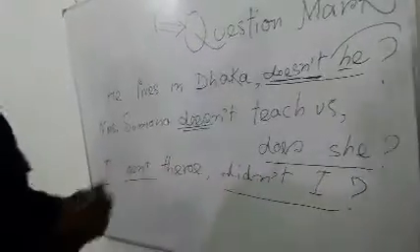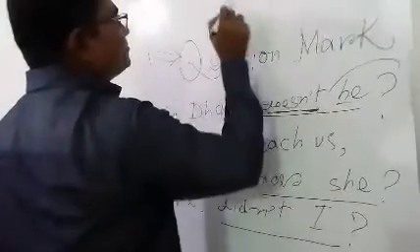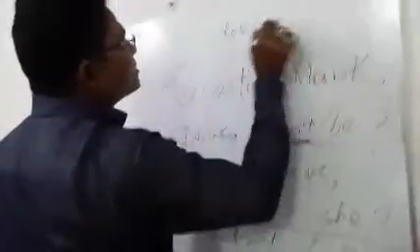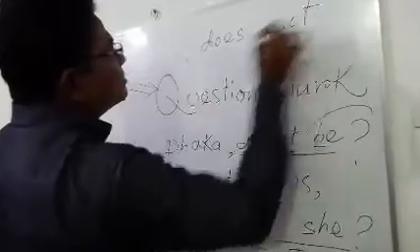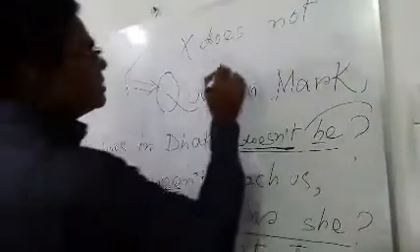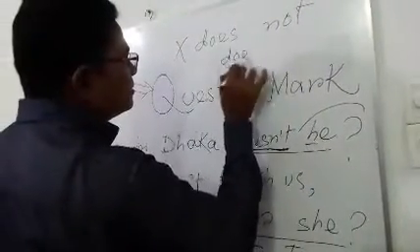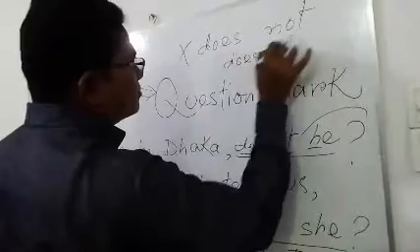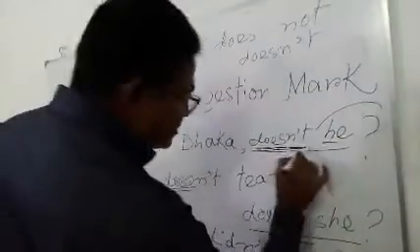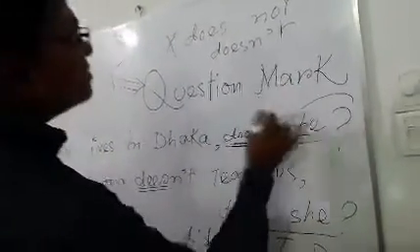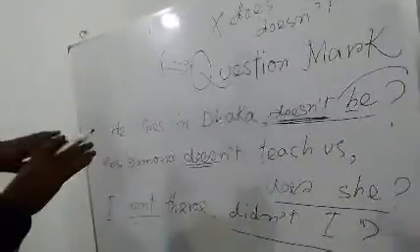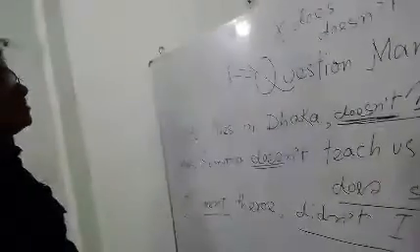We will have to write doesn't. Does not will not be allowed. That should be written doesn't. Okay, doesn't, and a space will come in between auxiliary verb and subject. Okay,